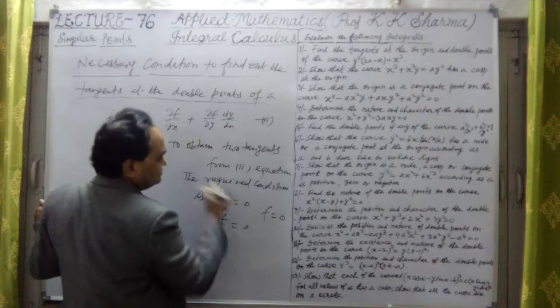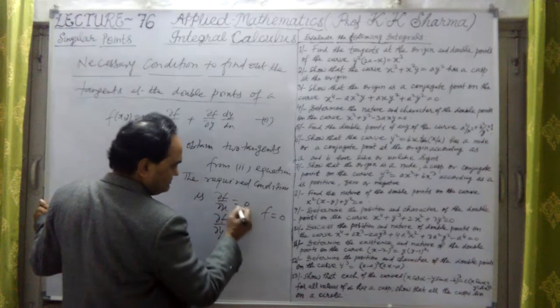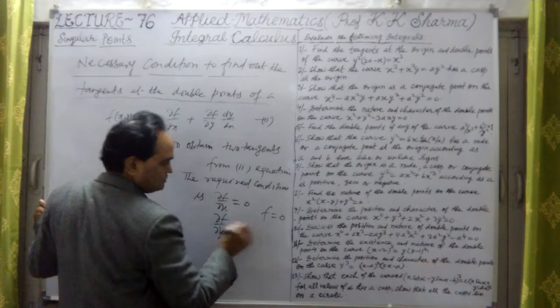Means this function must be equal to 0. These are the three conditions here. Then we can find two tangents.